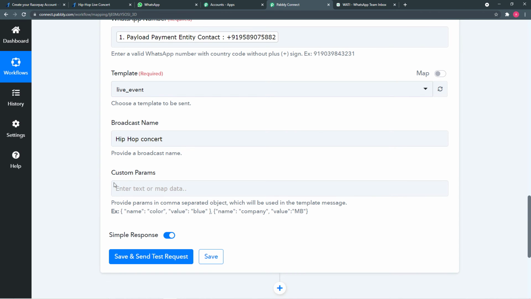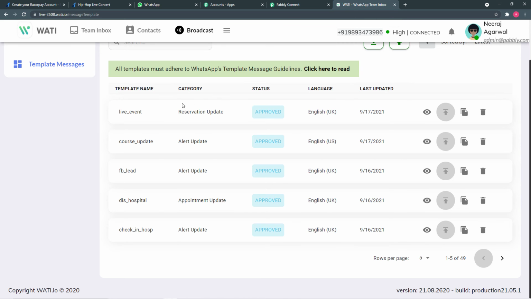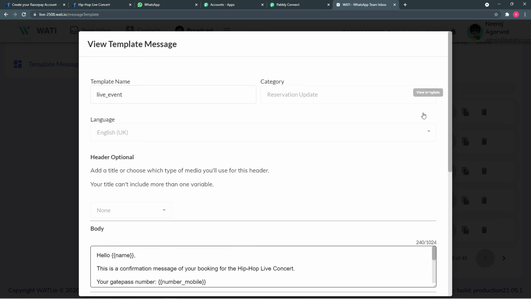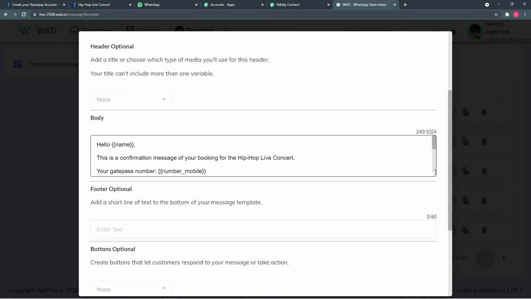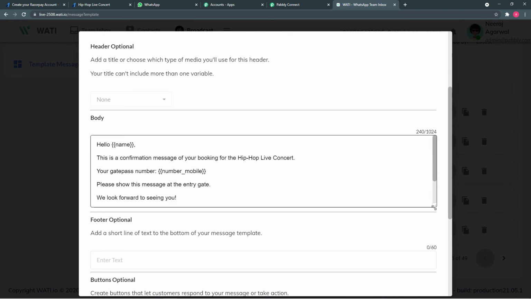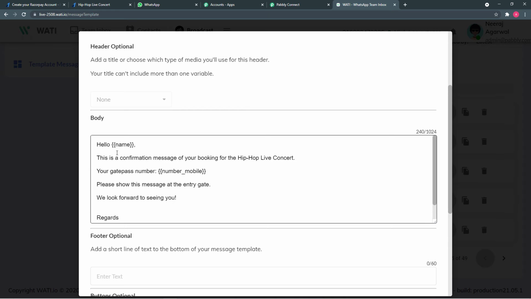And after that, it will ask for the custom parameters. So what are these custom parameters? I'm going to my Varti account and opening my message template like this. Here in this message body, you can notice that we have these two things in double curly braces, the name and the mobile number. So why have we put these braces around these things?